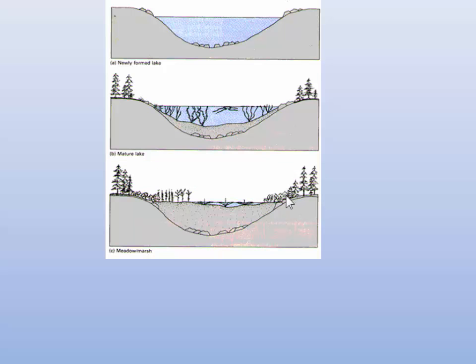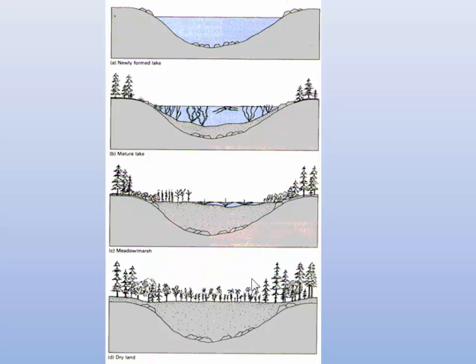As it starts to dry and the water becomes very shallow, then you get marshy plants that move into this soggy soil. They help dry it out. The lake continues to get smaller due to sediment moving in and organic debris left over from dead plants helping to fill it up. And eventually, plants would grow all across what was once a lake.